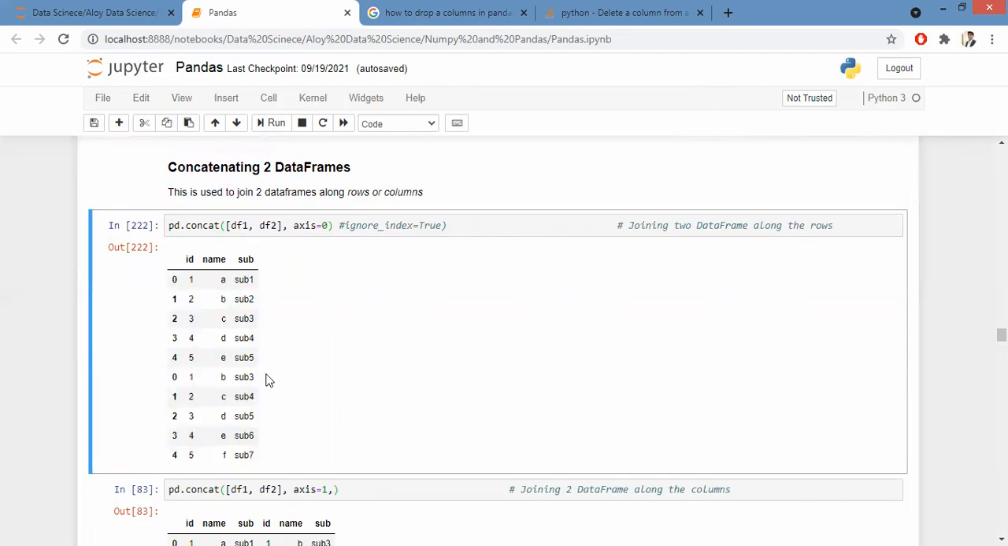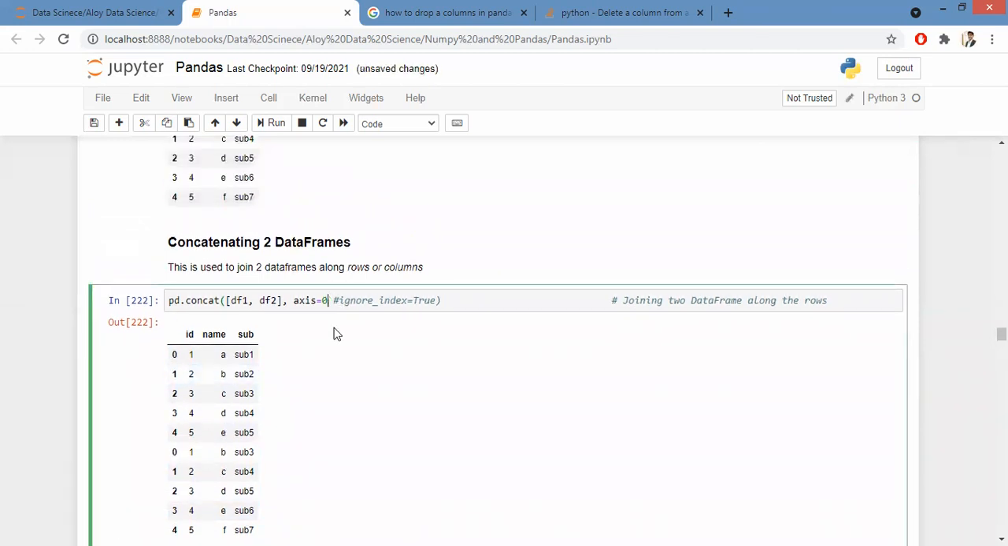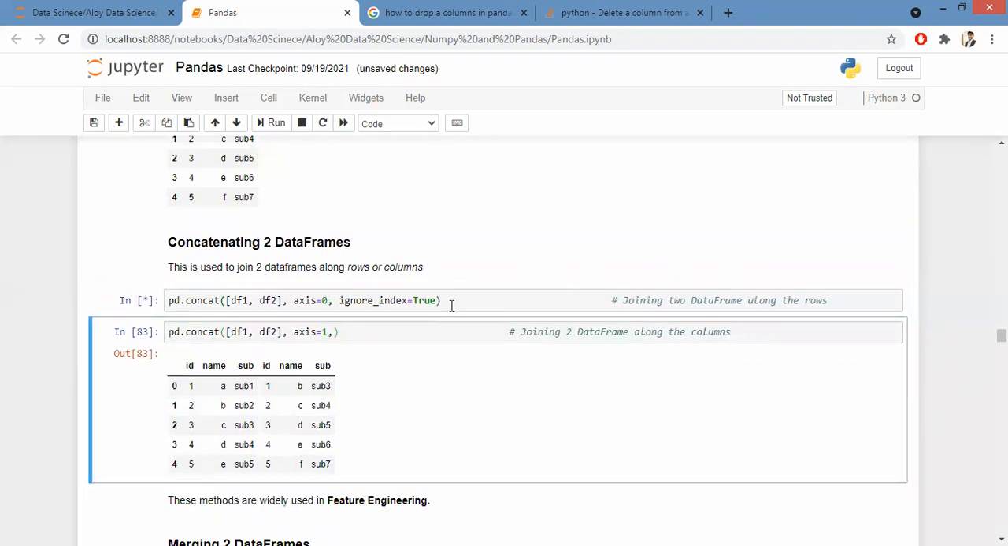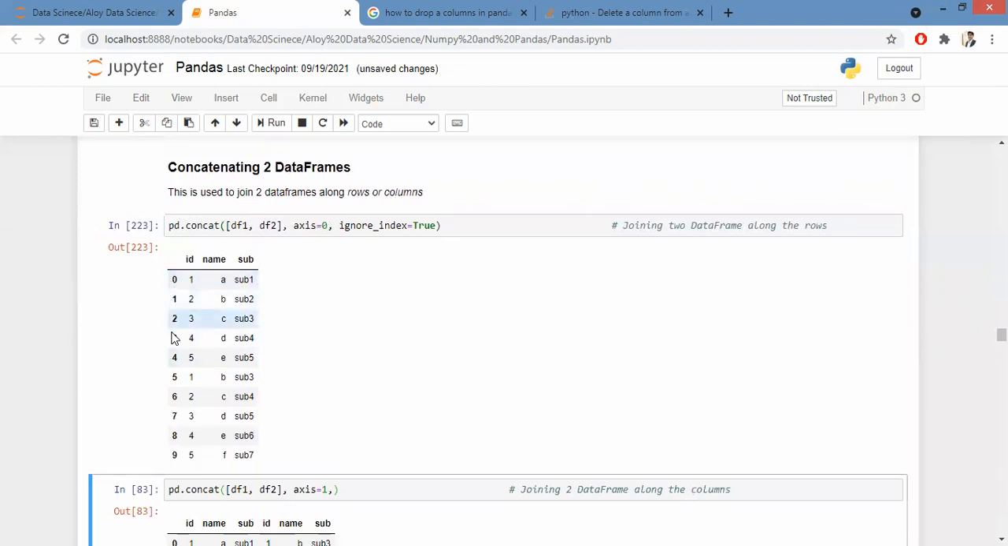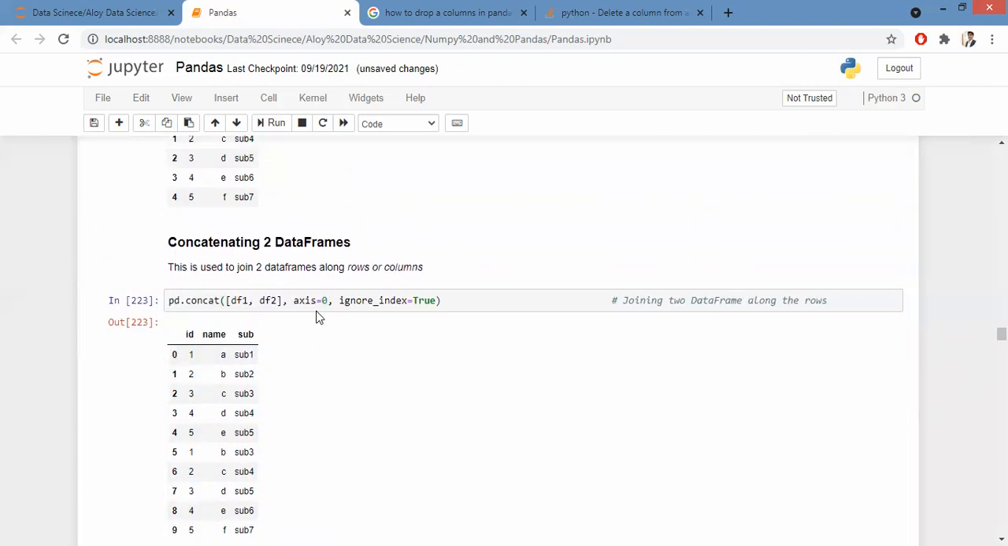Pandas is still trying to tell you that these are two separate data frames. I have merged it, but it is still saying it is a combination of two separate data frames. The user already knows that and you want to get rid of this. You need to have indexes in a continuous format. What you do is use ignore_index equal to True and you run it. Now indexes are continuous. Are you guys with me?